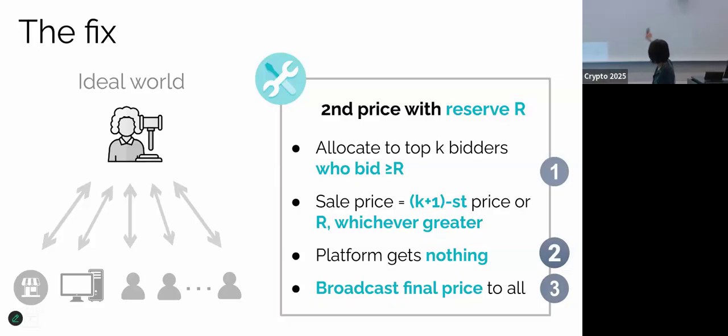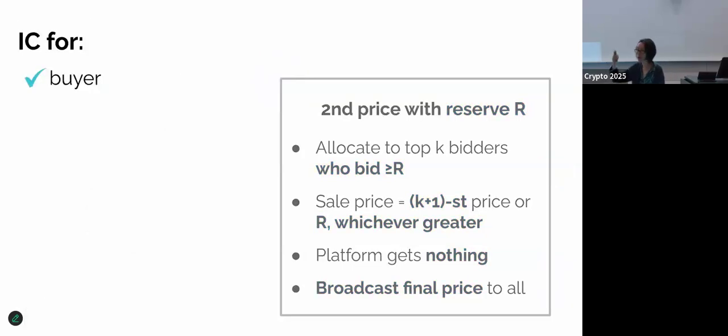And I will explain why each modification is important. The way I explain it is we can just walk through all the properties and try to prove them together. And in the process, we'll understand why each modification is important. So first, it is trivial to show the auction is buyer incentive compatible. Because we know from classical mechanism design literature that the second price auction with reserve is incentive compatible for the buyer. So there's nothing new here.